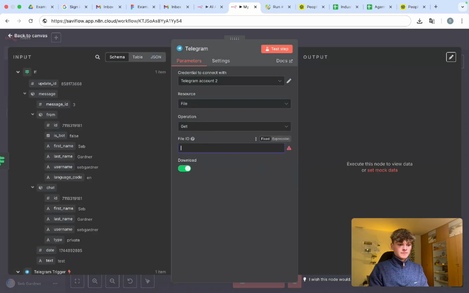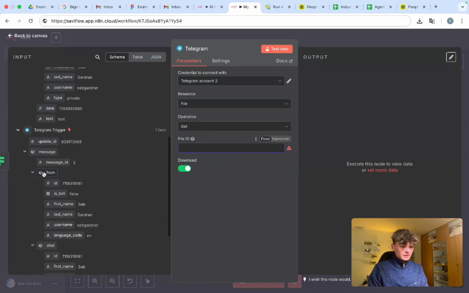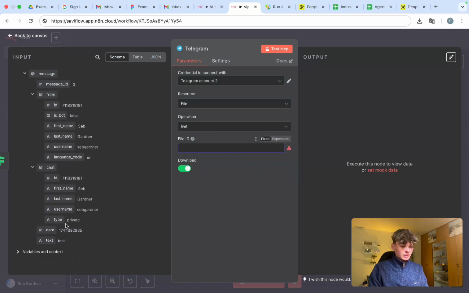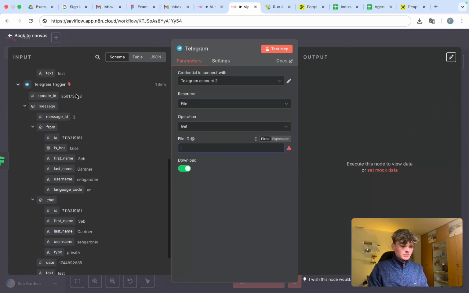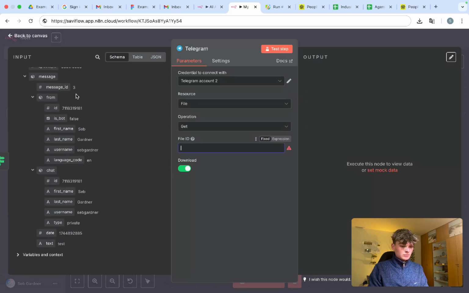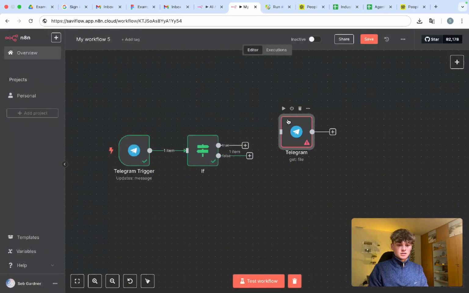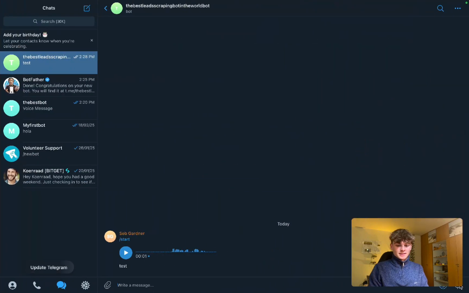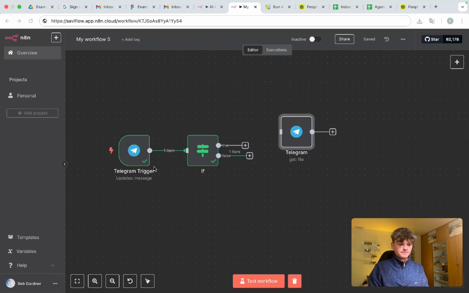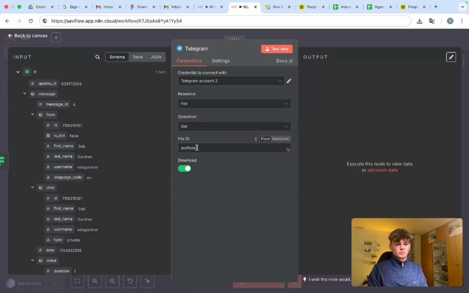Let's click in here. And the file ID down in the Telegram trigger. Where's the file ID? The file ID, it needs to be an audio message. Silly me. Let's make it an audio message. This is a test. Let's run this again. On Mac, you can click Command Enter or Command Return, and the workflow will automatically run without you having to click Test Workflow. Not sure what it is on Windows.